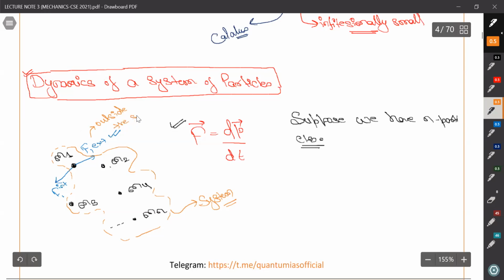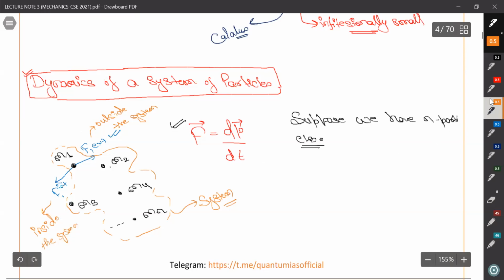But we also have some particles inside the system, so they will also exert force on m1. So F internal is due to the inside of the system. So there are interactions within the system also.